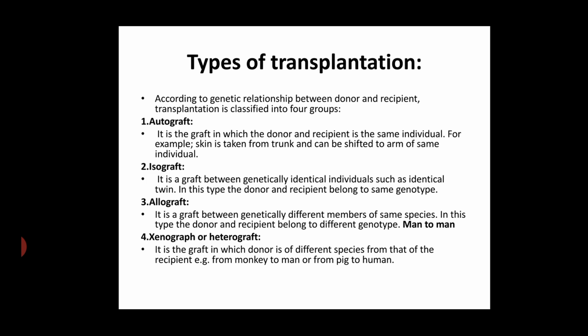Allograft. It is a graft between genetically different members. For example, man to man. For example, blood transfer from one person to another person, or liver transfer. Xenograft or heterograft. It is the transplantation between two different species. For example, organ transplant from monkey to human or pig to human.